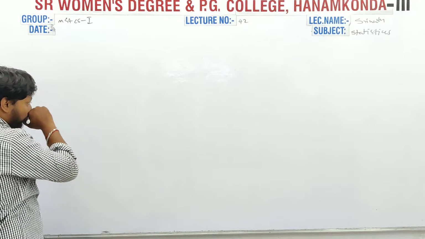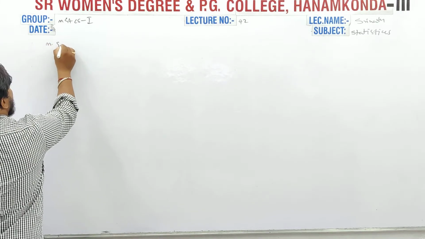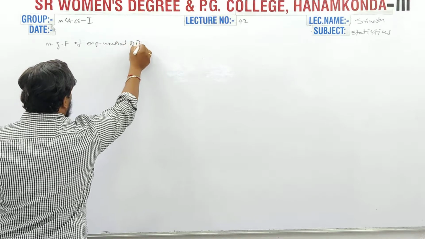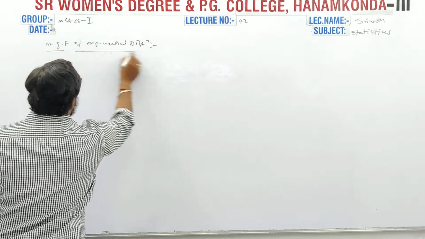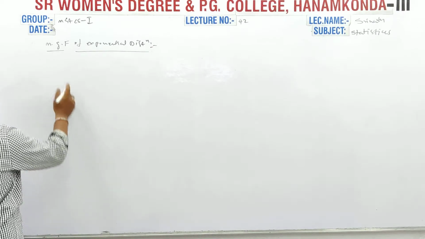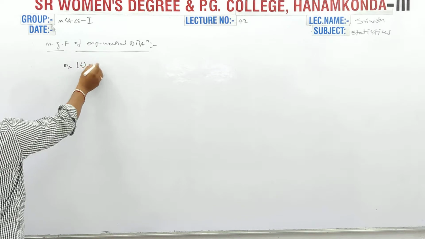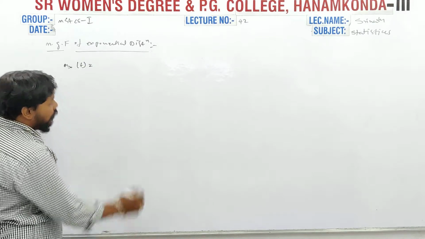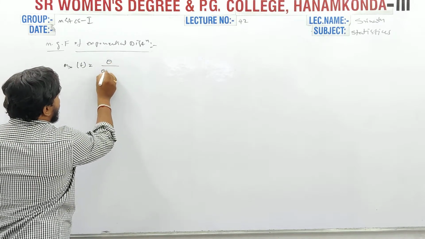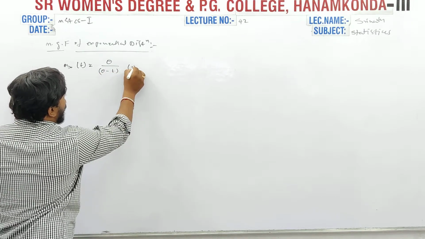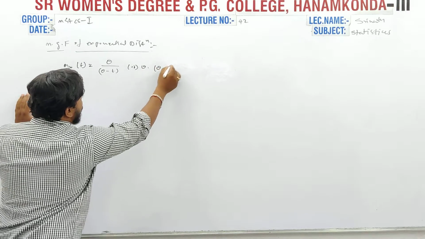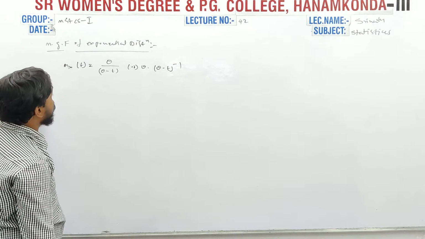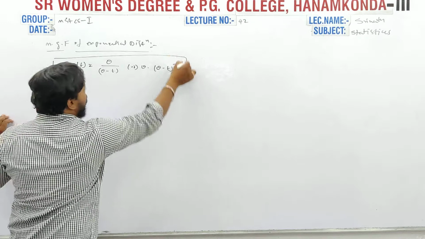So in the last class, we discussed the moment generating function of the exponential distribution. That is, M_X(t) is equal to theta by theta minus t, or theta into (theta minus t) power minus 1, we can also write it like this. And this is the moment generating function.